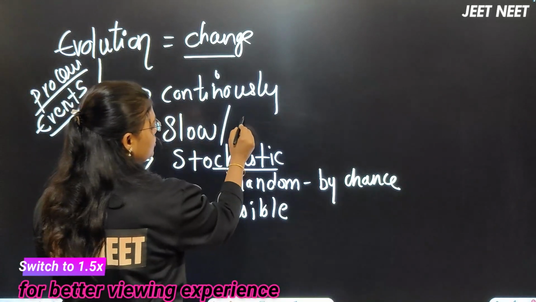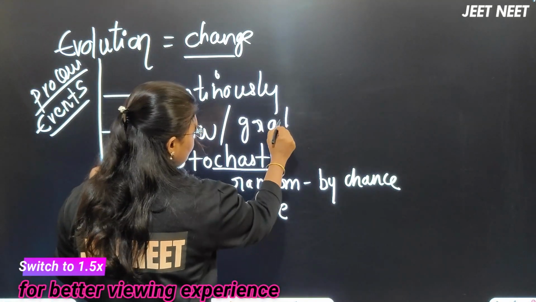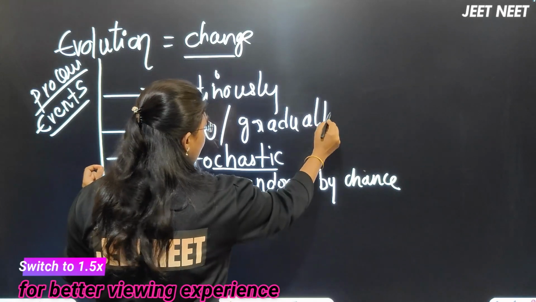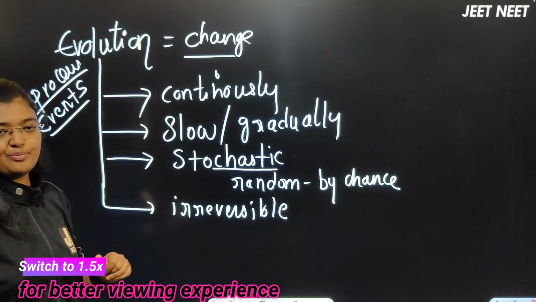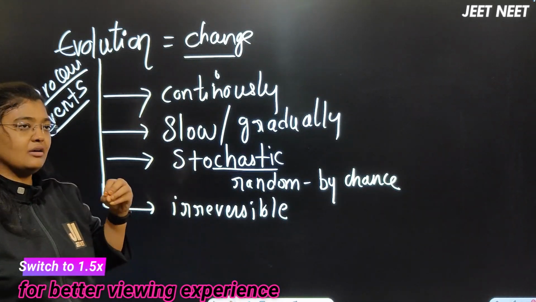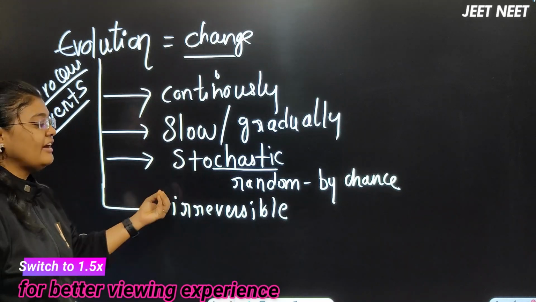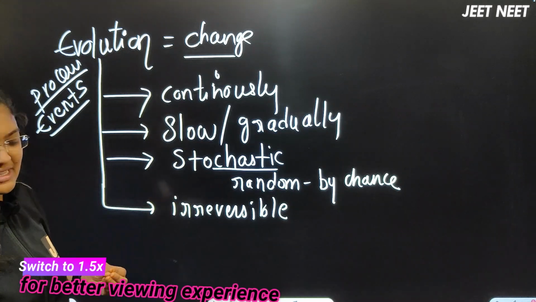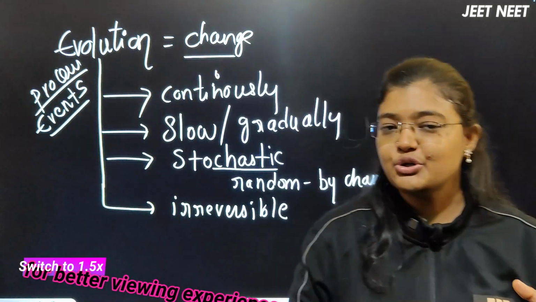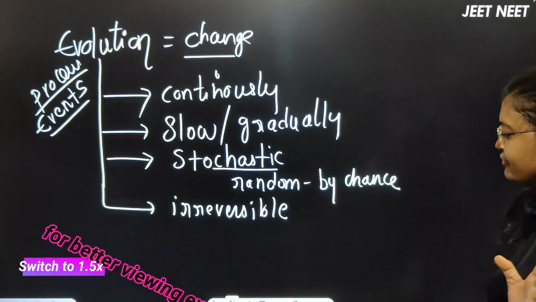That's what NCERT has used as one word for this: gradually. And evolution is a stochastic process, which is random, selected by chance, and which is an irreversible process. These are the general points you should remember about evolution.